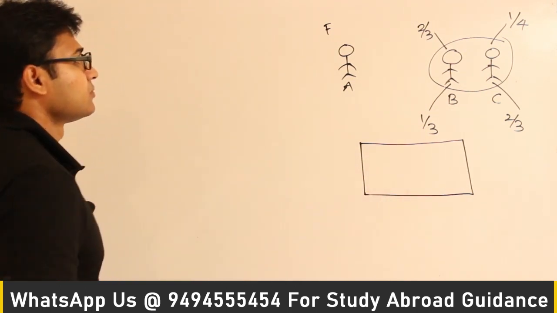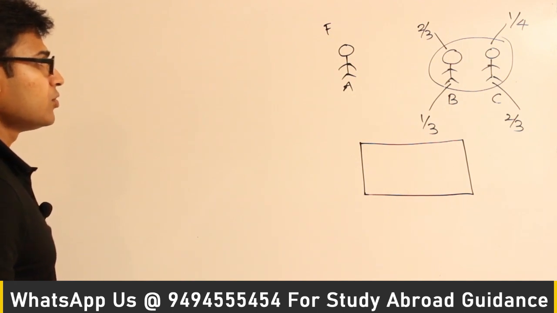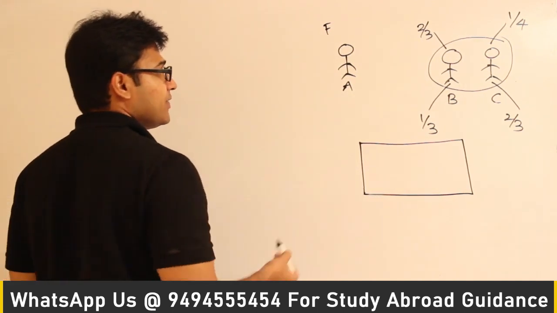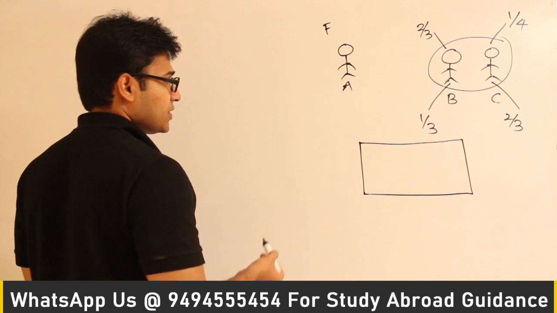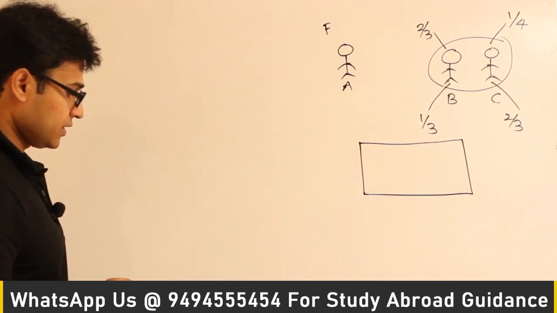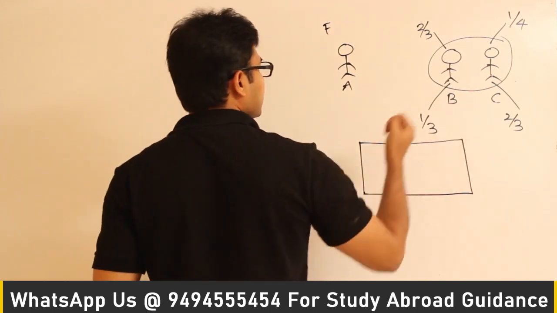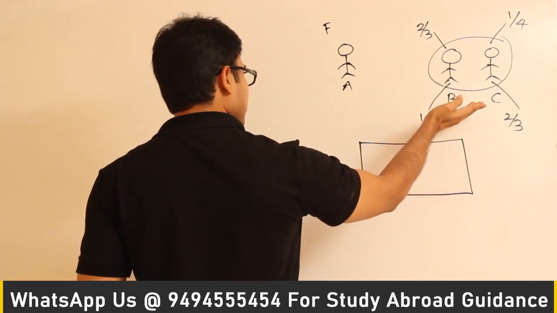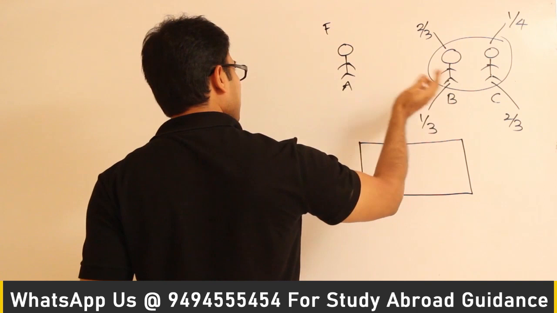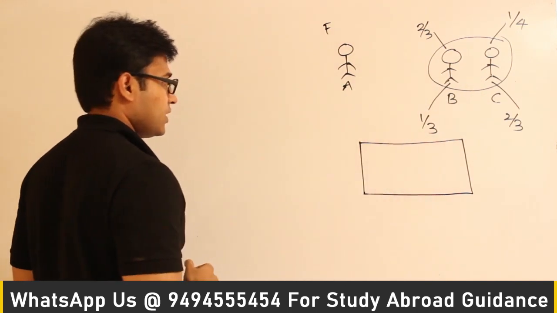First thing is, what are the events that are going to take place here? So this entire trophy thing is going to have two matches. First match is between B and C, and the second match will be between A and the winner of this, right?